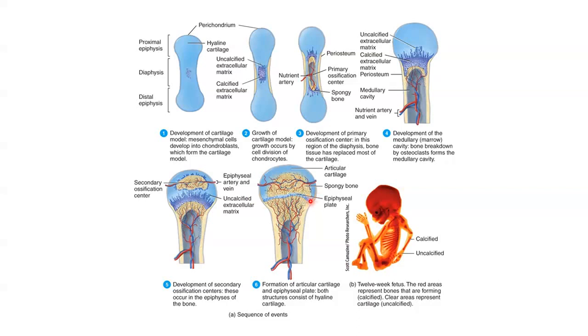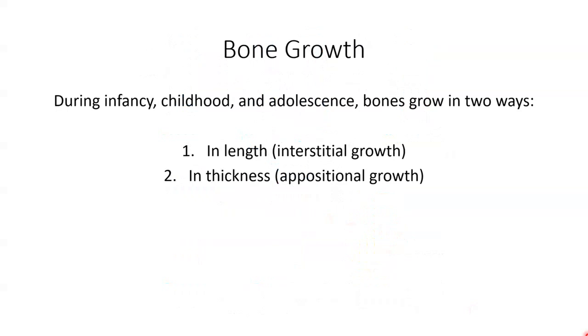The hyaline cartilage at the metaphyses, which, remember, is that region between the epiphyses and the diaphyses, becomes our growth plate, or our epiphyseal plate. And this is where a bone grows in length until a person reaches adulthood. So beyond birth into infancy, childhood, and adolescence, bones will continue to grow in length. We call this interstitial growth. They can also grow in thickness, which we call appositional growth.